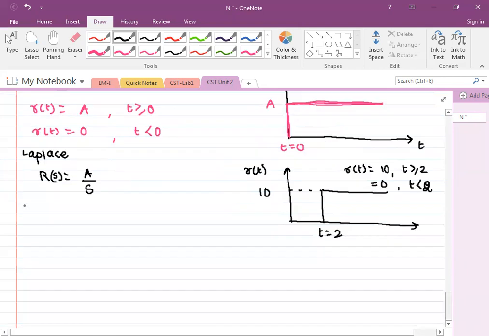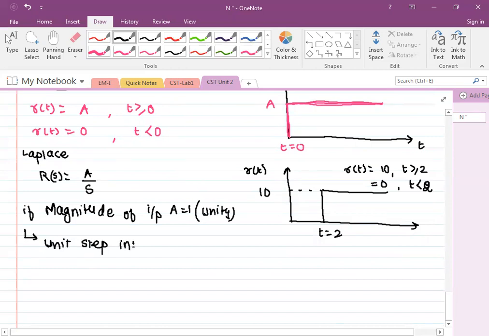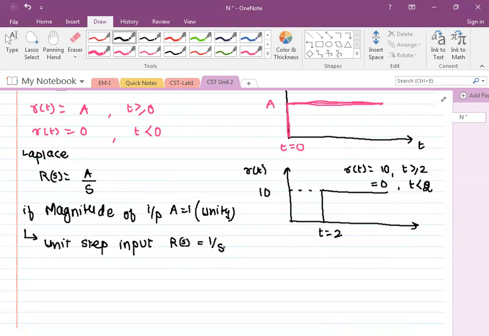And suppose if the magnitude of input is, let's say, unity, 1, it is called the unit step input, which is given as 1 by s. Clear. Then the second type of input